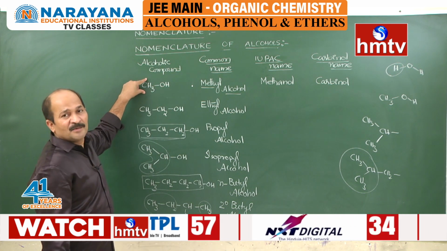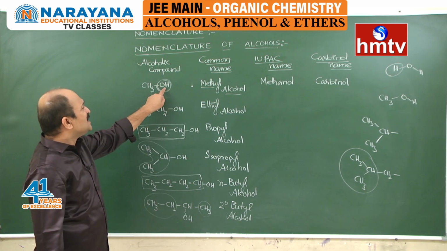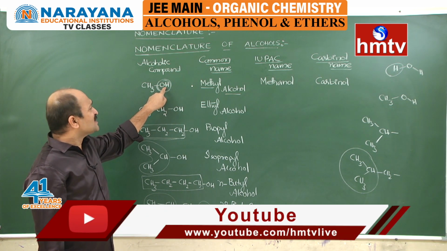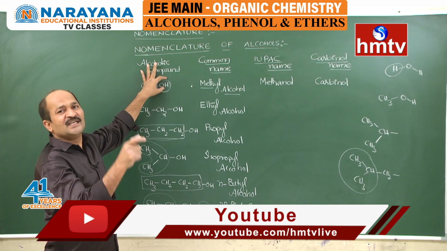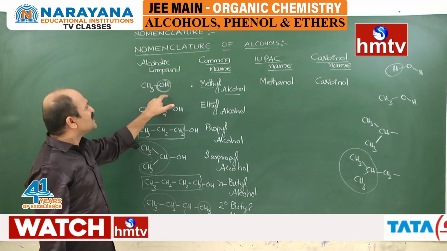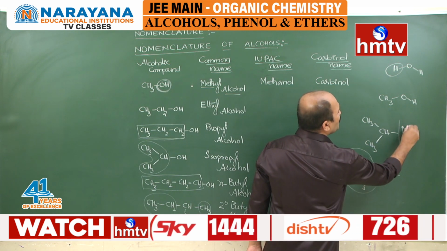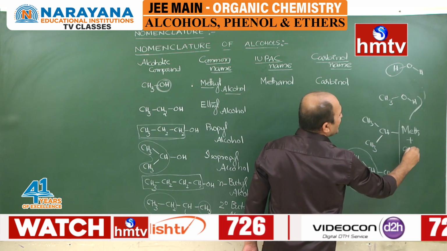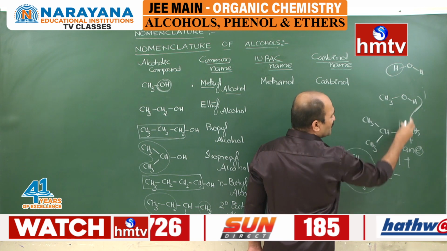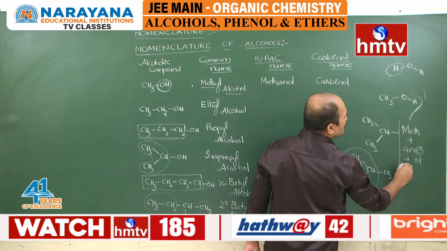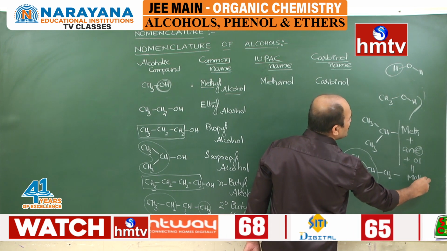Here only one carbon is there, and for this functional group, the important suffix is OH. What is the suffix for alcohols? ol. For the functional group OH, the suffix is ol, and it is a saturated compound, so you have to write ane. It is a combination of meth plus ane, because all bonds are single bonds. This final a is replaced by its suffix, ol, so the result is meth plus an plus ol. So its name is methanol.